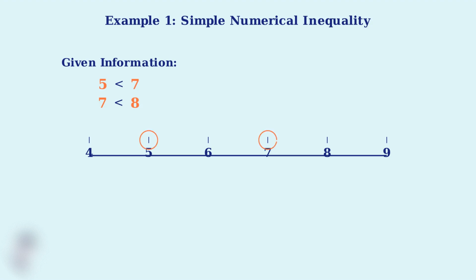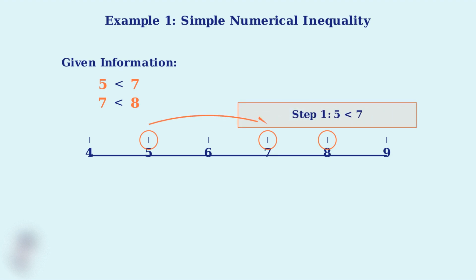Let me highlight the three numbers we're working with: 5, 7, and 8. Notice their positions on the number line. Step 1. We can see that 5 is less than 7. On the number line, 5 is positioned to the left of 7, which confirms this relationship. Step 2. We can see that 7 is less than 8. Again, on the number line, 7 is positioned to the left of 8, confirming this second relationship.